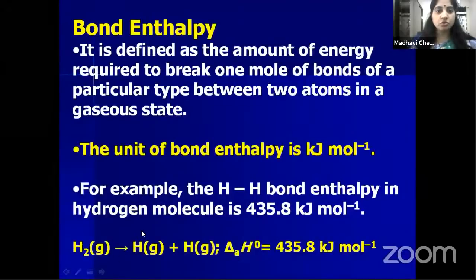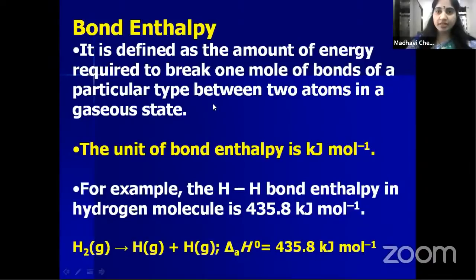Next, coming to another one, that is bond enthalpy. So now see what is bond enthalpy. The amount of energy required to break 1 mole of a bond of a particular type between two atoms in a gaseous state. For example, if you consider a hydrogen molecule, there is a bond. The amount of energy that is required to break that bond is called bond enthalpy.